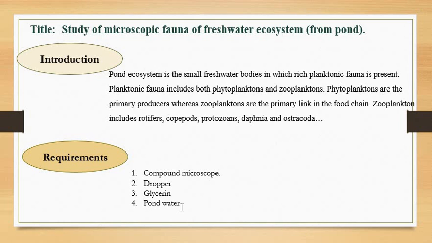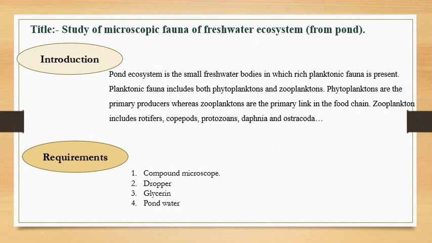Most important, we need a pond water sample, because without a pond water sample, how do we conduct our experiment? We can't conduct it, right? So we need these things: compound microscope, dropper, glycerin, and pond water.